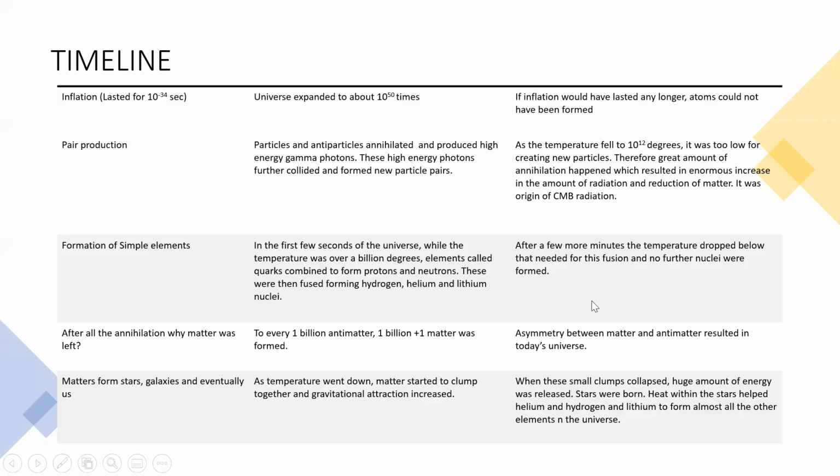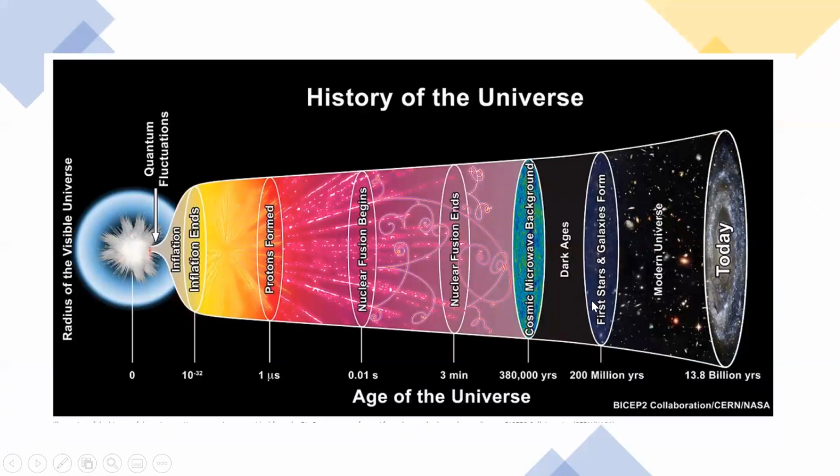I have also found a really nice picture which tells us about the history and age of the universe. So inflation ends, proton formation, nuclear fusion where hydrogen, helium, and lithium were formed. Nuclear fusion ends because the temperature dropped. Cosmic microwave background, because there was nothing but just energy because of the annihilation.